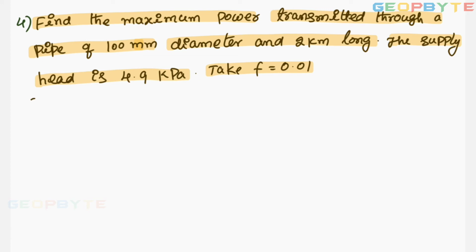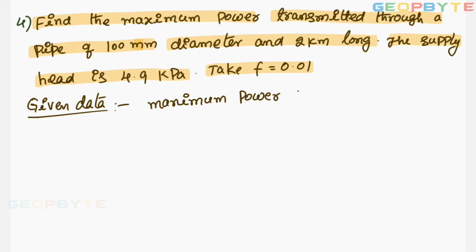You are asked to find, from the given data, the maximum power, P max.